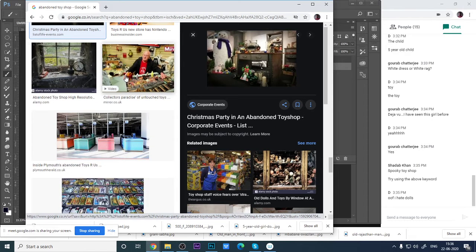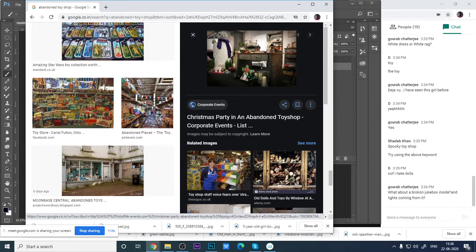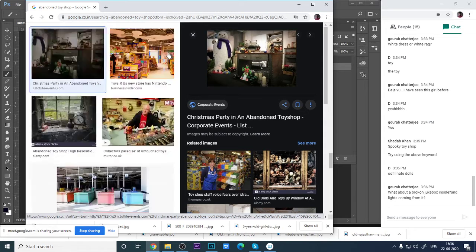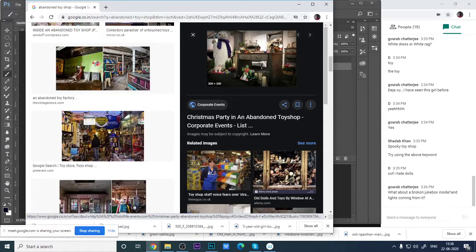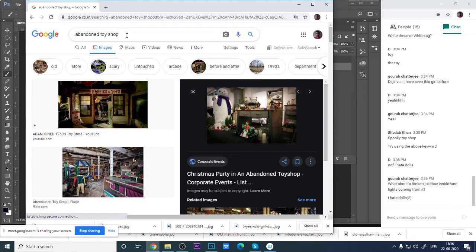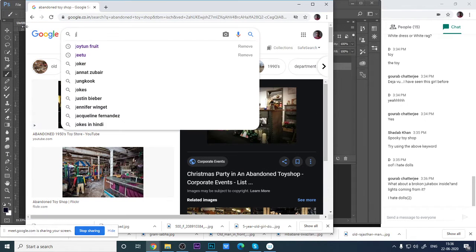That's all. I think anything more? What about a broken jukebox inside, and light for it? Yeah, that should also be there. If you want to give, however much sweets you want to give, you can give this.